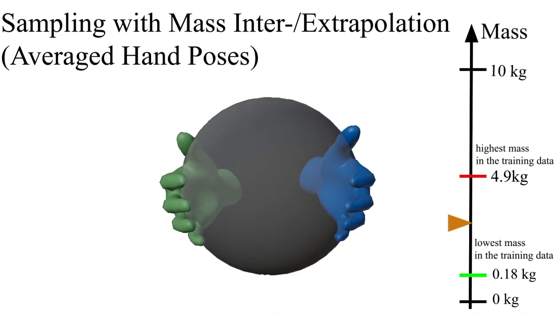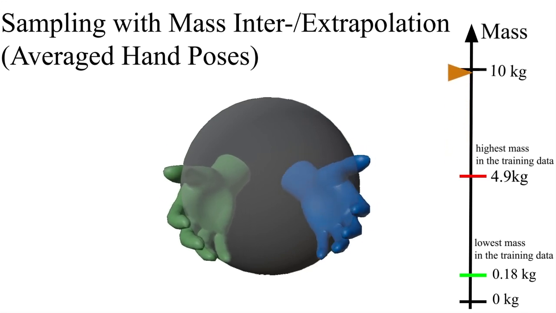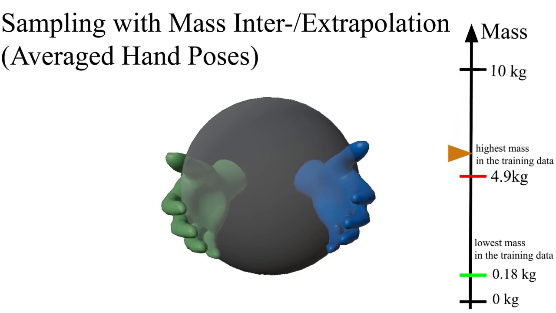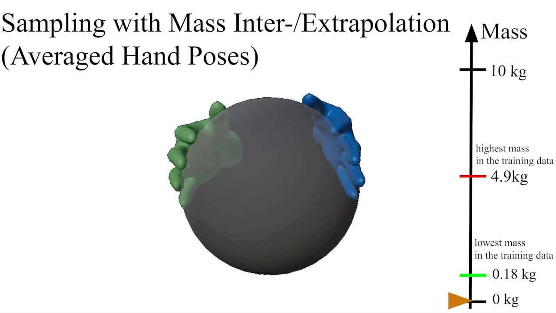Similar to the previous visualization, we show the sampled grasps averaged over 25 different grasps. As the mass becomes heavier, the hands tend to support the object from the bottom of the objects, which follows common sense. Thank you for watching.